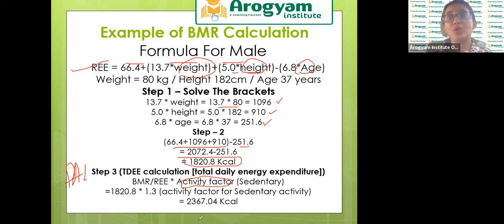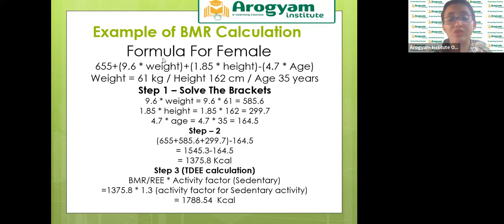If the person is doing any activity which is increasing his or her heart rate, so 30 minutes की activity which is intense, we will take it as light. 1 hour के आसपास we will take moderate. Around 1 hour 45 minutes to 2 hours we will take heavy, and exceptional is more than 2 hours. Okay, this is for males, and a different equation will be used for females.